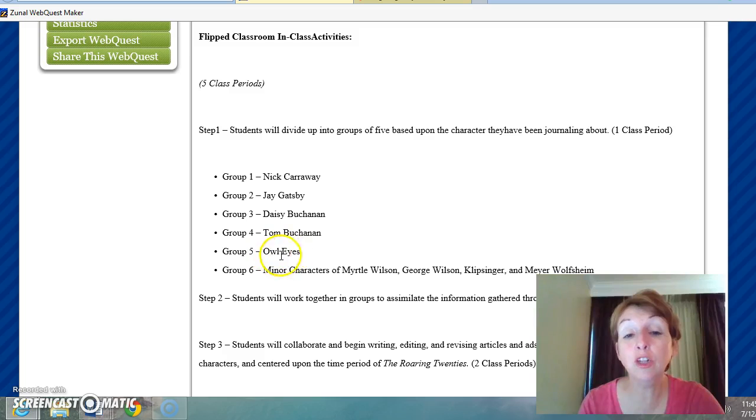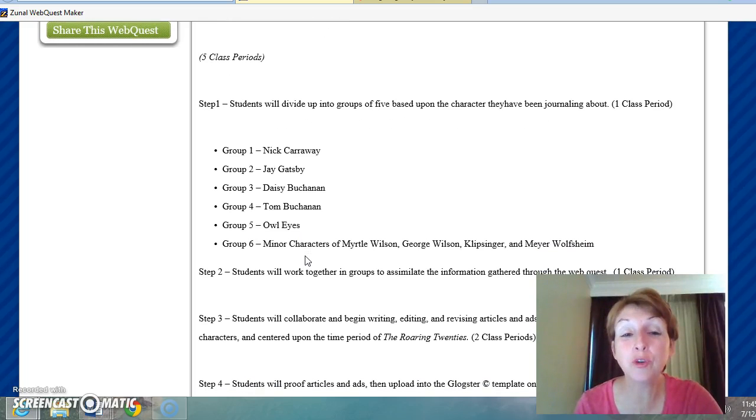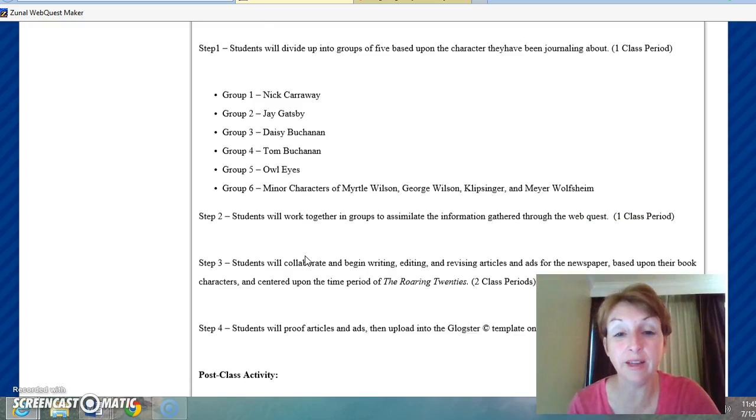And I actually included the owl eyes, and you've probably seen the picture on the web quest with the two eyes staring. That is a very important character in the book, The Great Gatsby, even though it is not a human character. So as you read through the book, you're going to understand the importance of the owl eyes.